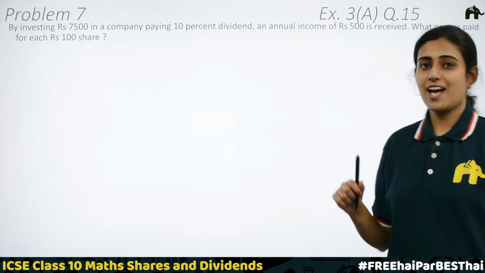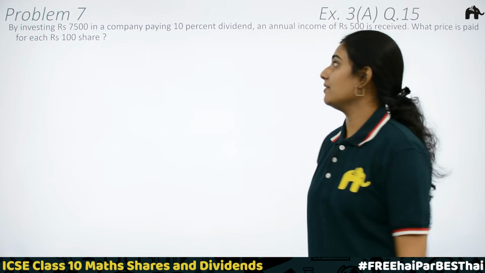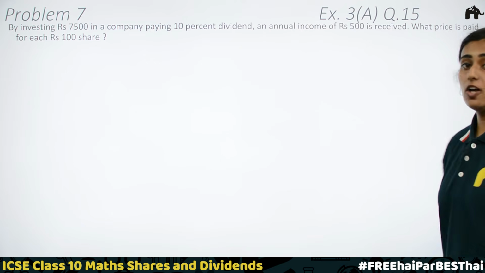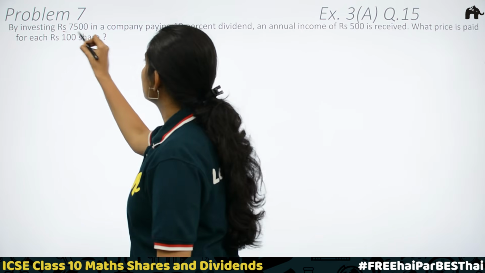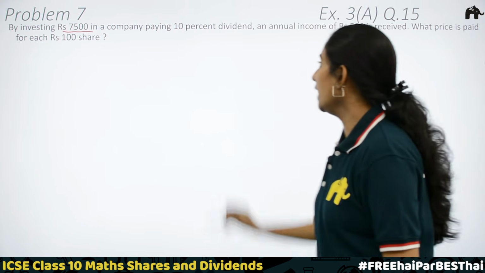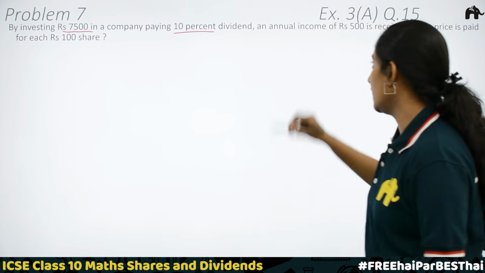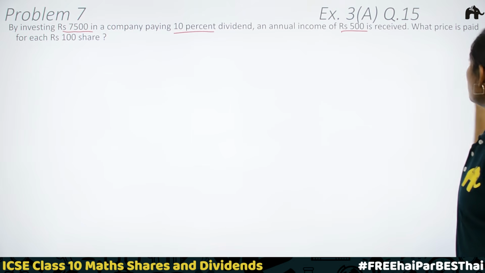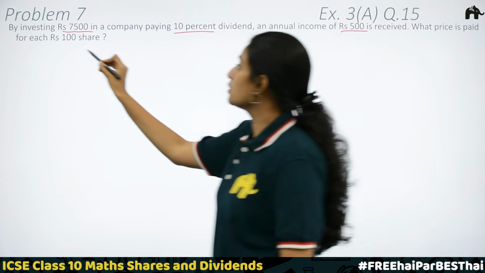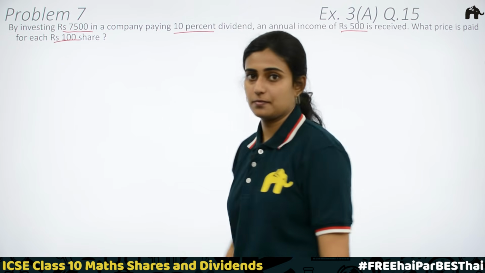Okay? Here is the last question for today. Problem 7. Question number 15 of exercise 3A. By investing rupees 7,500 in a company paying 10% dividend, an annual income of rupees 500 is received. What price is paid for each rupees 100 share?